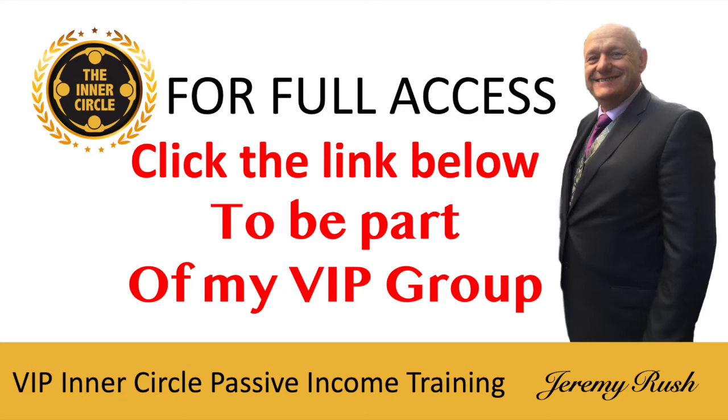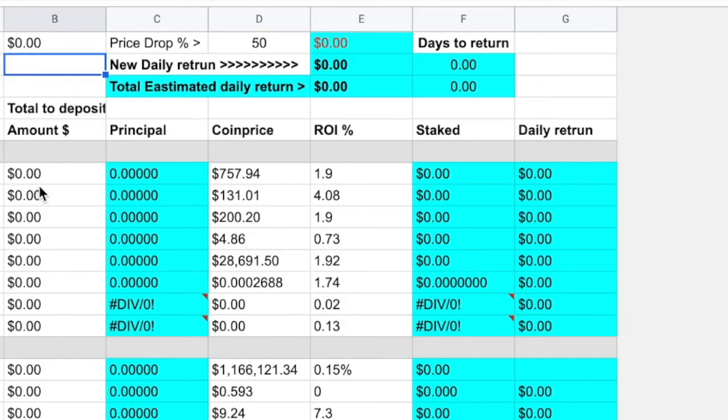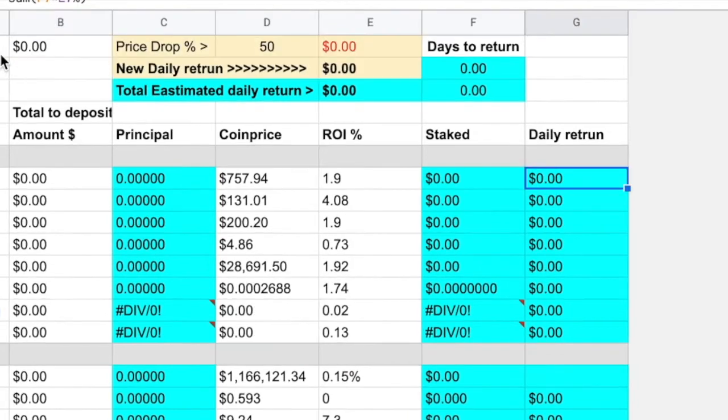The next column is column B, which at the moment is all set to 0, and you would put in the amount that you want to put in on that website. This box here is going to add up what you've deposited across all of the websites. So let me show you what I mean.